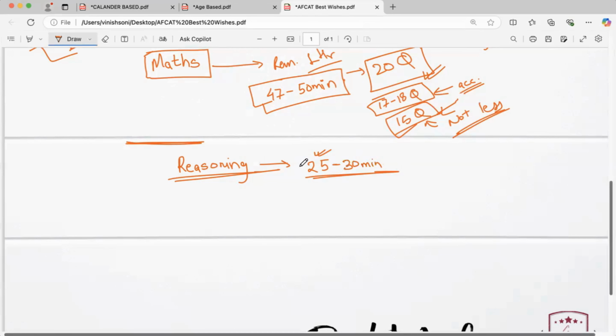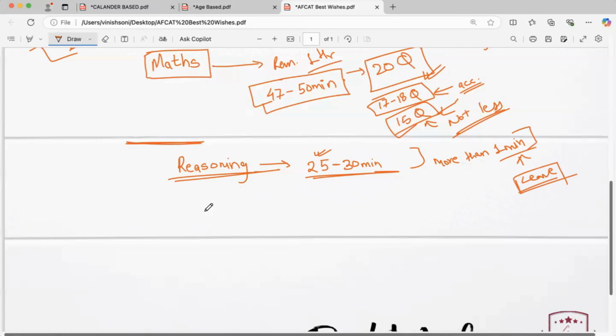If any question is taking you more than 1 minute to solve, just leave it for that time. Do not devote more than 1 minute to any reasoning question, especially. If it is not getting solved within 1 minute, just leave it behind for the time being.